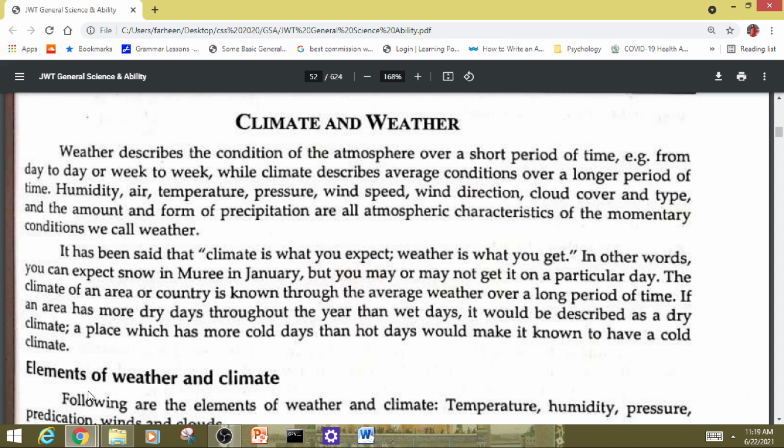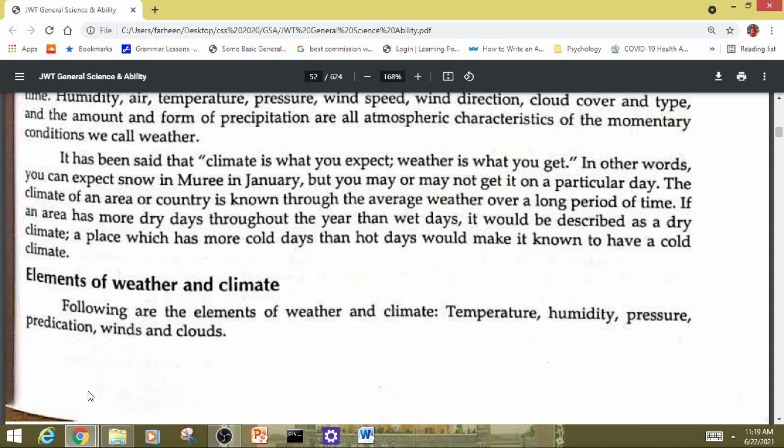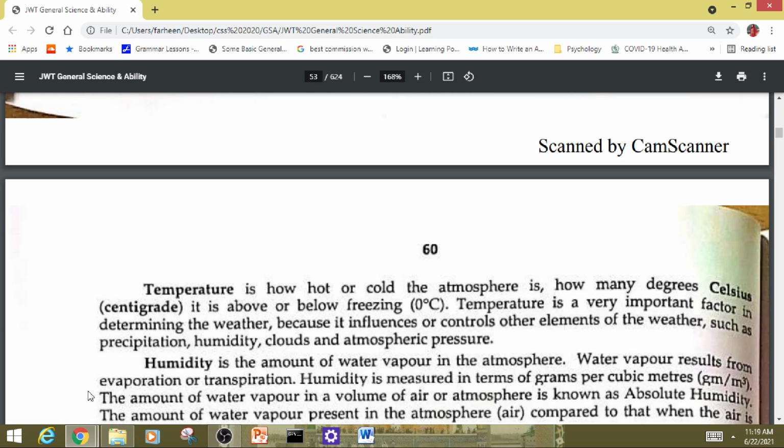Elements of weather and climate. Following are the elements of weather and climate: temperature, humidity, pressure, precipitation, winds and clouds. Temperature. Temperature is how hot or cold the atmosphere is, how many degrees Celsius (centigrade) it is above or below freezing, 0 degrees Celsius. Temperature is a very important factor in determining the weather because it influences or controls other elements of the weather such as precipitation, humidity, clouds and atmospheric pressure.